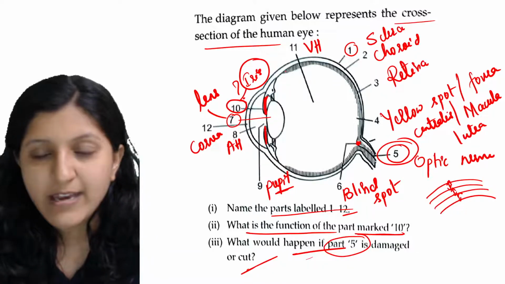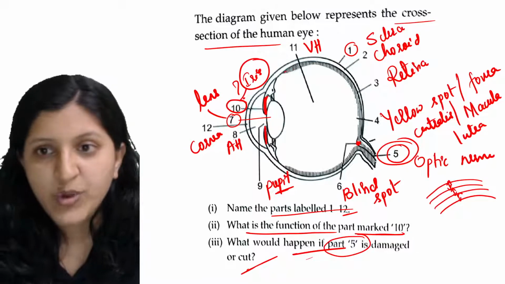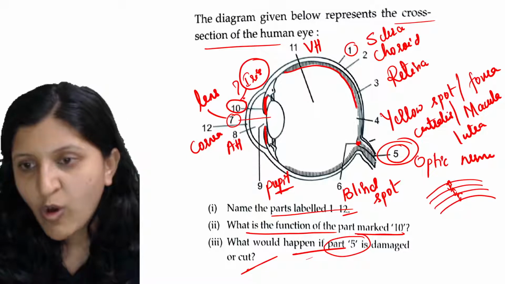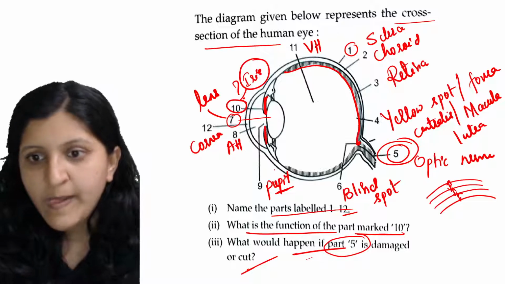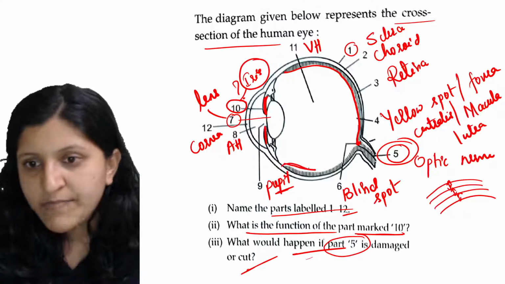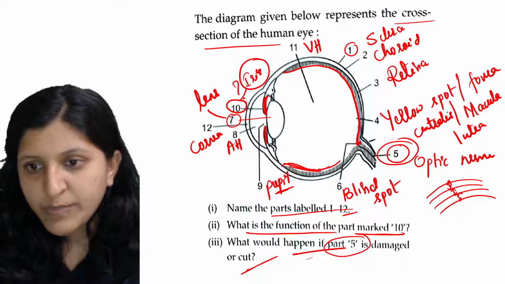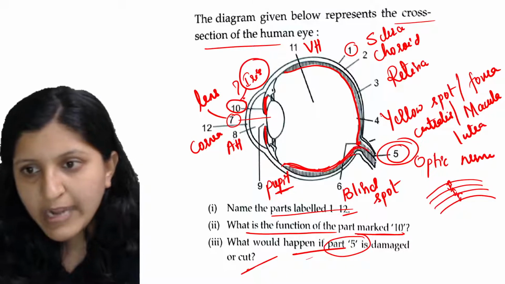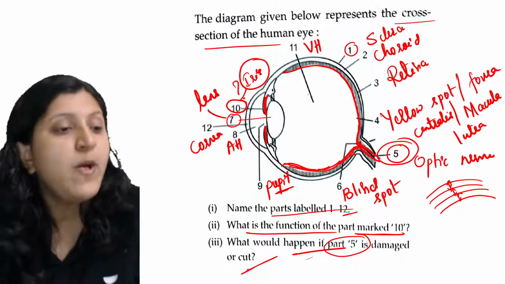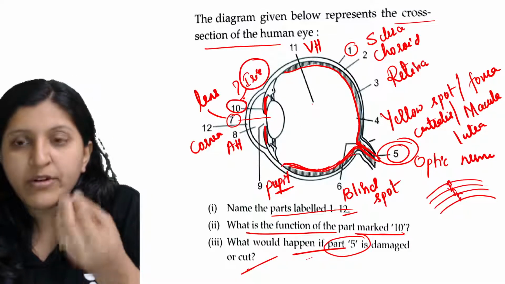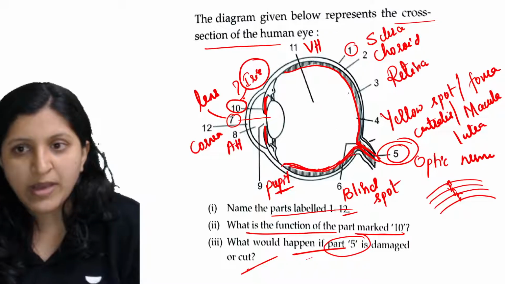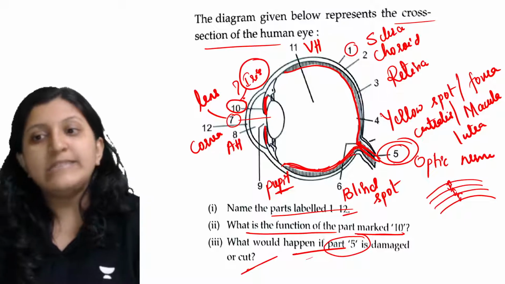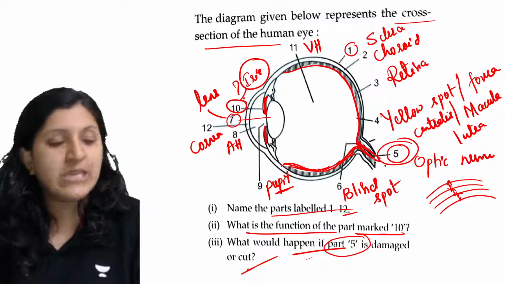The sensory cells are there in the retina, and all the nerve endings, the optic fibers or axon fibers, come here and reach the optic nerve. Whatever sensation or image formation has to occur is all taken to the optic nerve. Then the brain is going to interpret that image.